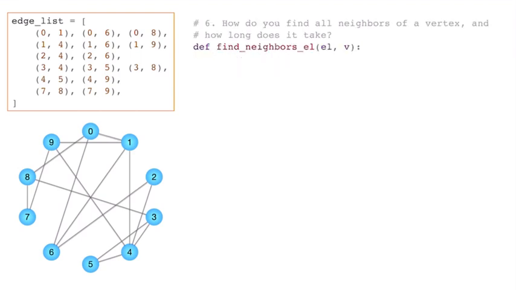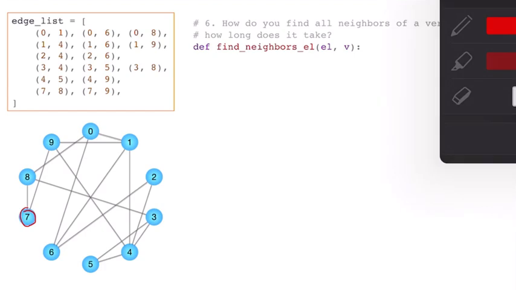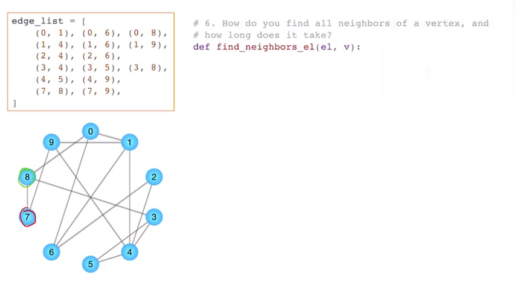All right, next, how do I find all neighbors of a given vertex? And if you're not familiar with what a neighbor is, all the neighbors of vertex 7 would be any vertices that it's connected to. So that would be 6 and 0. I would want to get the vertices 8 and 0, not 6 and 0.